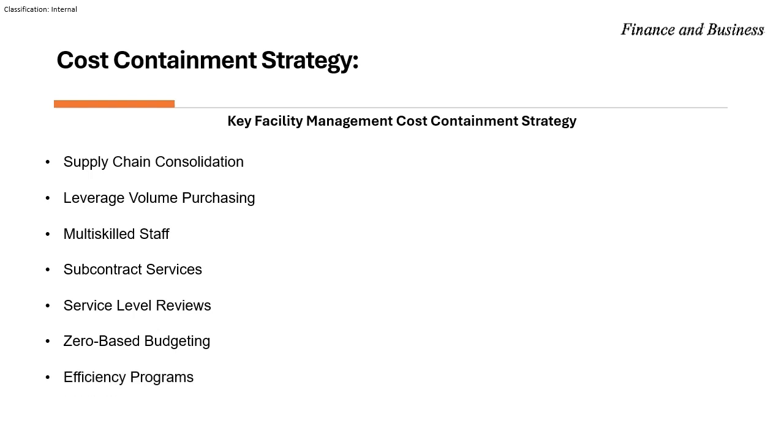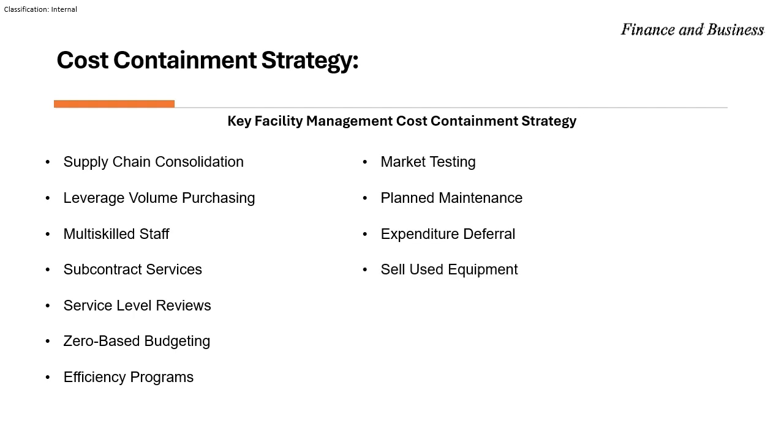And next is efficiency program and market testing, plant maintenance. We can focus on preventive maintenance rather than reactive maintenance to save cost and time. Then next is expenditure deferral. If it is possible and needed, we can delay some non-critical expenditure to the next budget period. Sell used equipment. Next is chargeback practices. We can use chargeback practices within the organization so that we can generate some revenue.